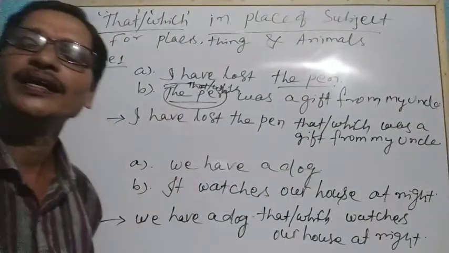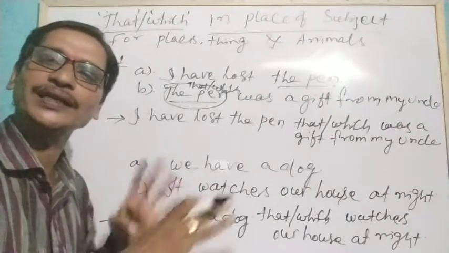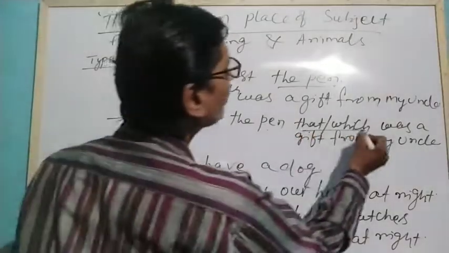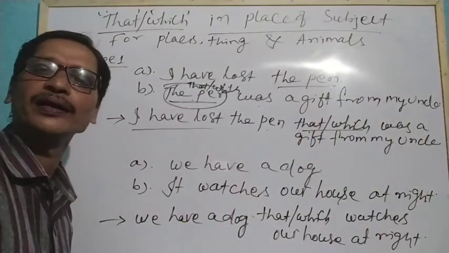They function as relatives as well as pronouns. That creates the link. So: I have lost the pen that or which was a gift from my uncle.